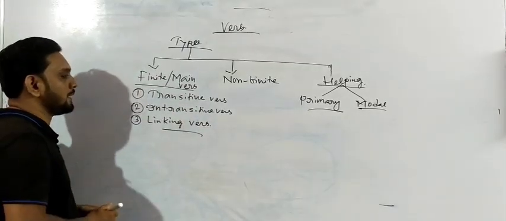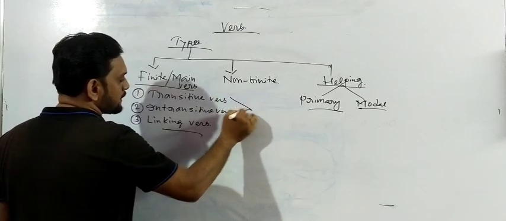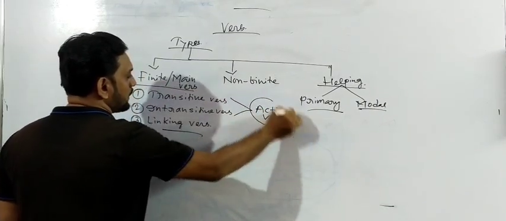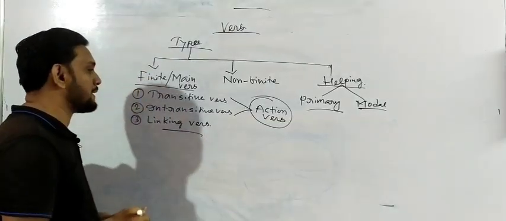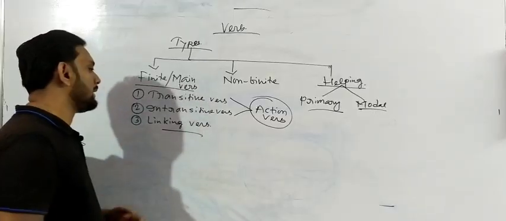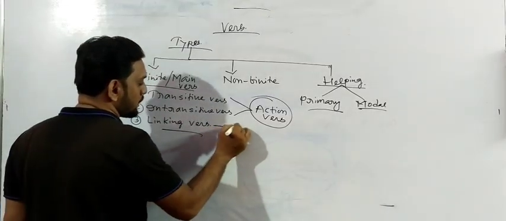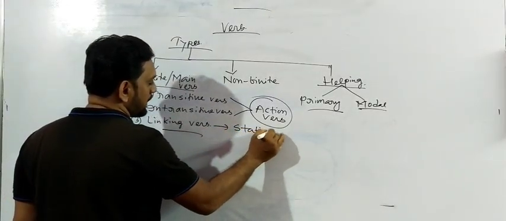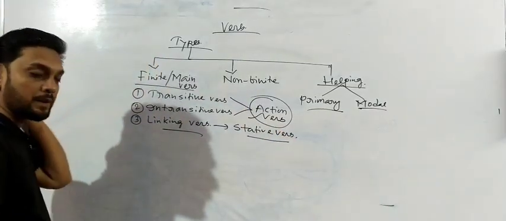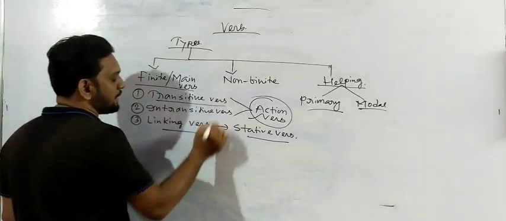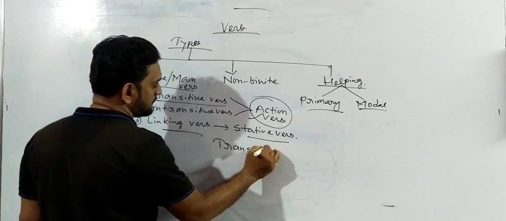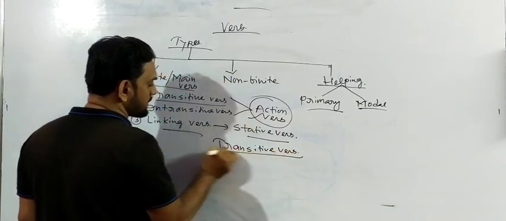We have to understand one thing here. Transitive verb and intransitive verb are also known as action verbs. Always remember, transitive verb and intransitive verb both are action verbs. But the linking verb is not an action verb. Linking verb is known as the stative verb. We have to understand why it is called stative verb and why it is called action verb. Okay. Now transitive verb. Write a heading: transitive verb.